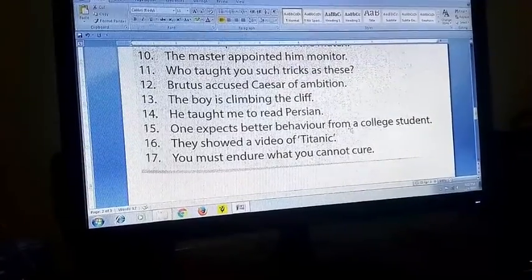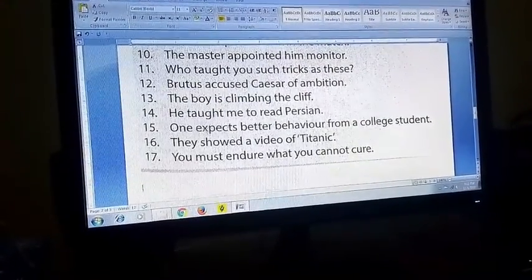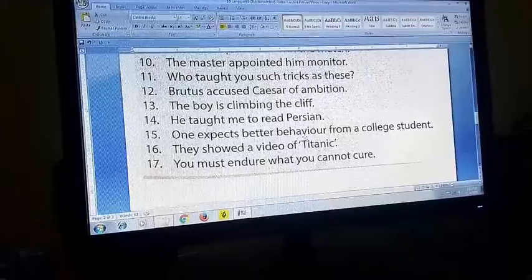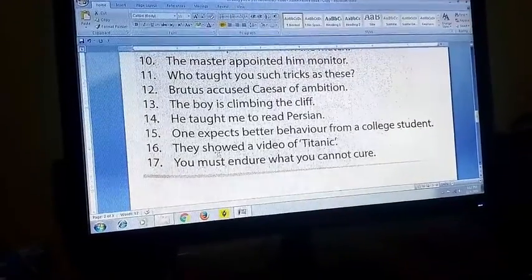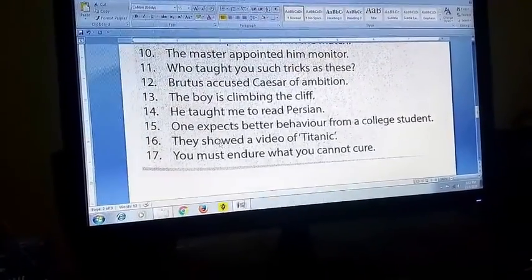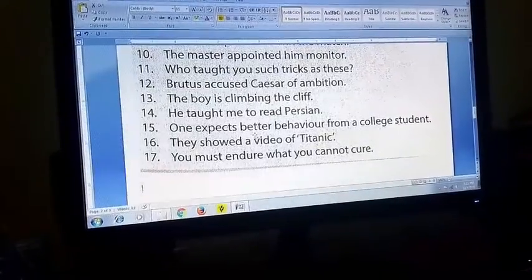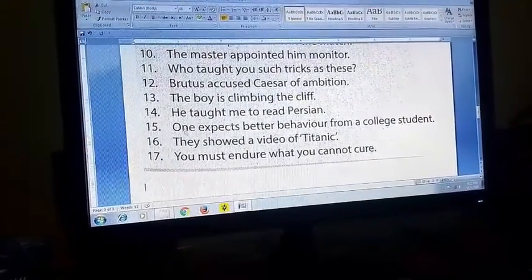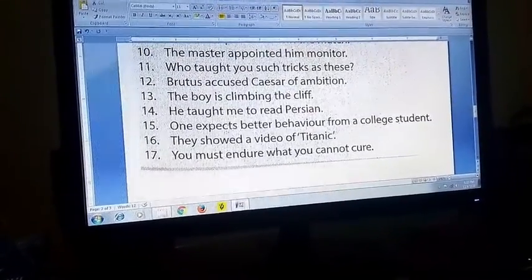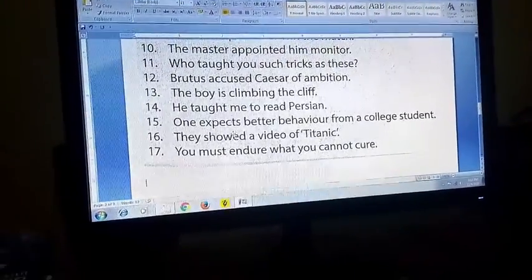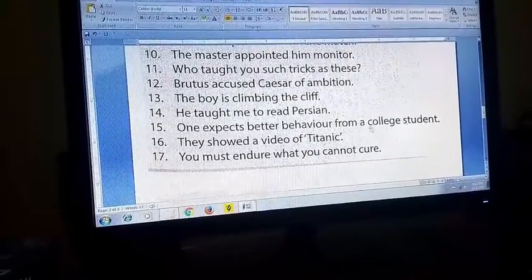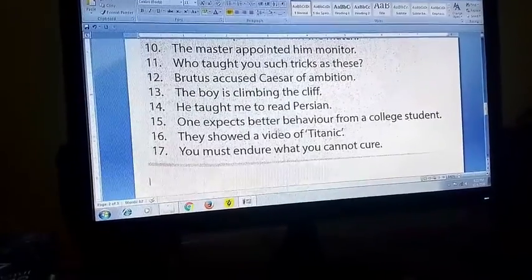One expects better behavior from a college student. Yes, one expects better behavior. One expects. So it is expected to have better behavior from a college student. See that? One expects better behavior. So it is expected. It is expected to have better behavior from a college student. It doesn't really follow any of the tense format. One expects, it is expected. Or you can say it is expected to have better behavior from a college student. That's okay, a simple way you can write.